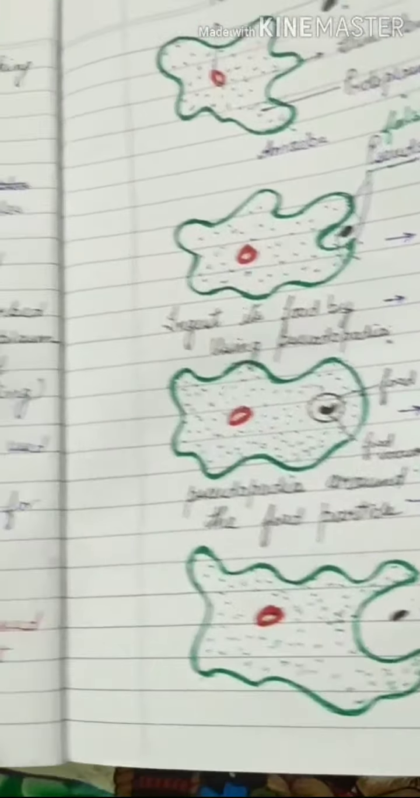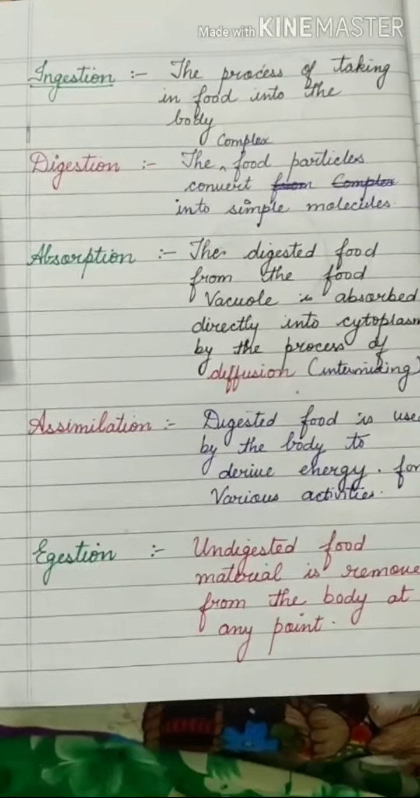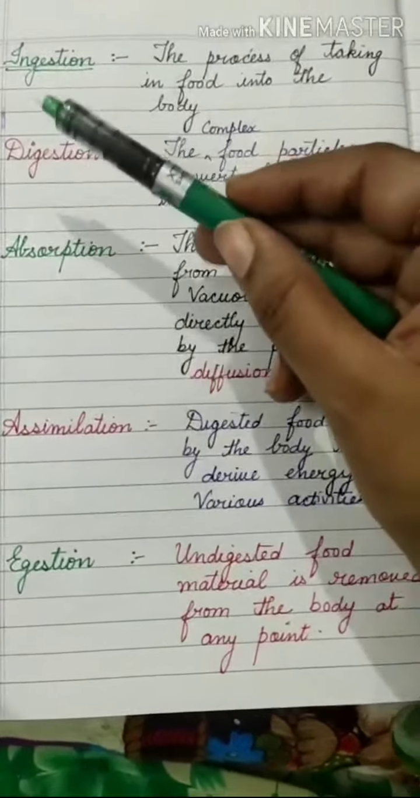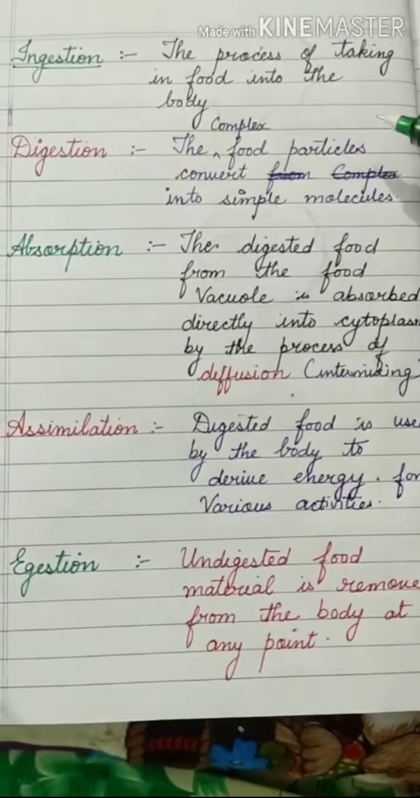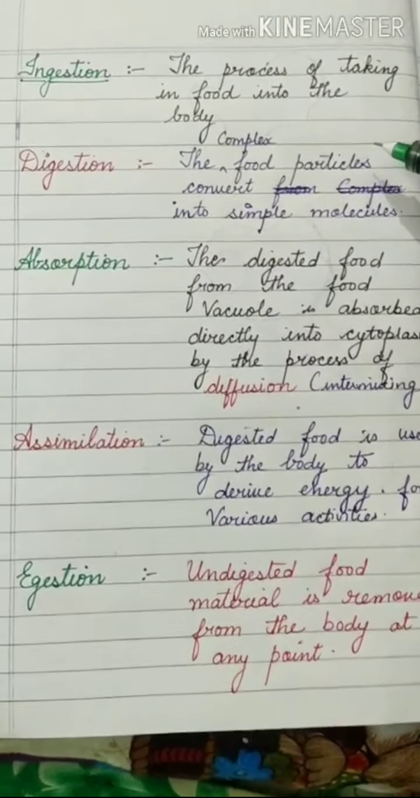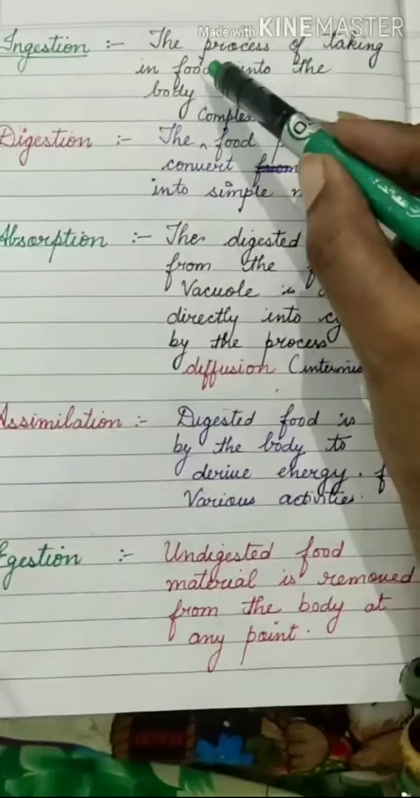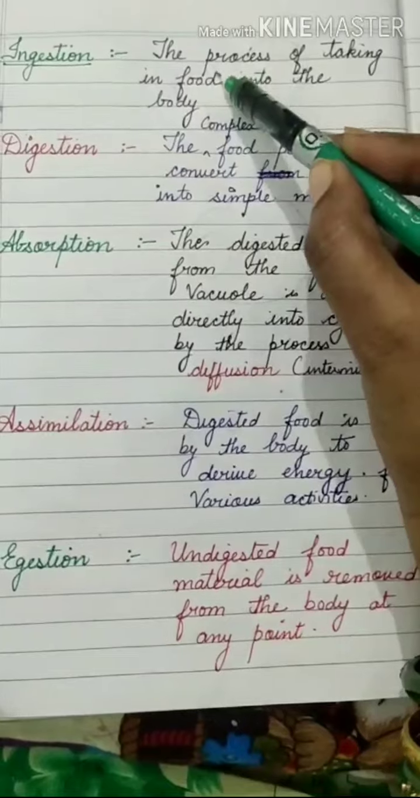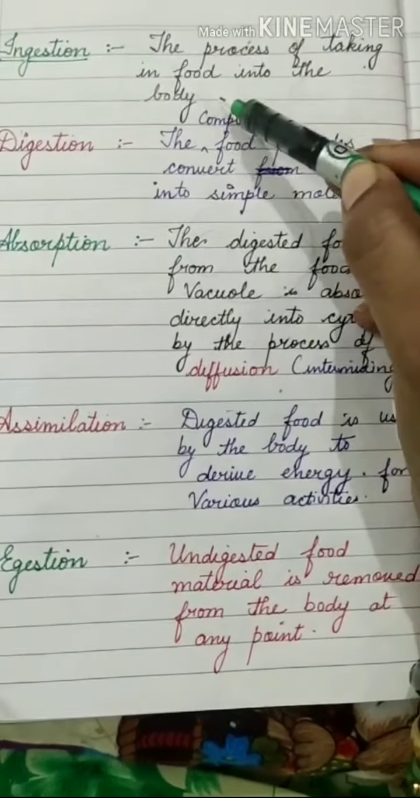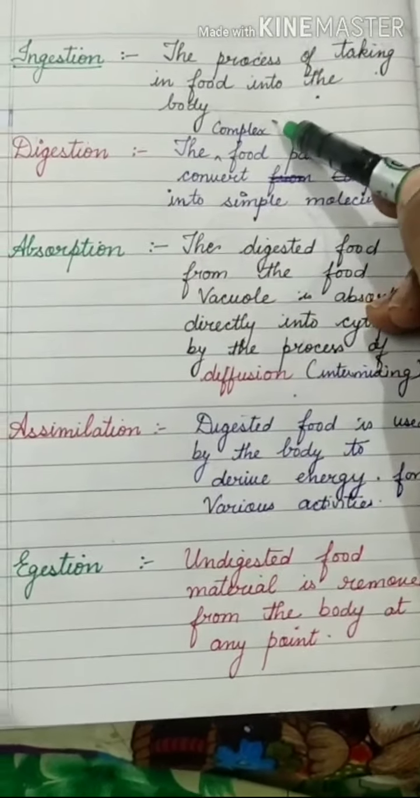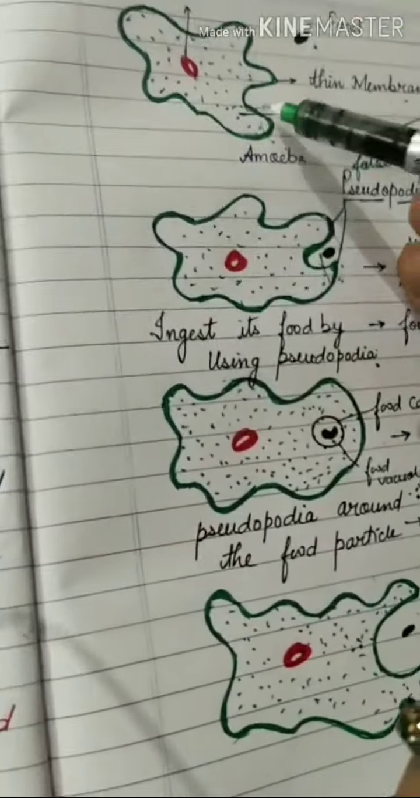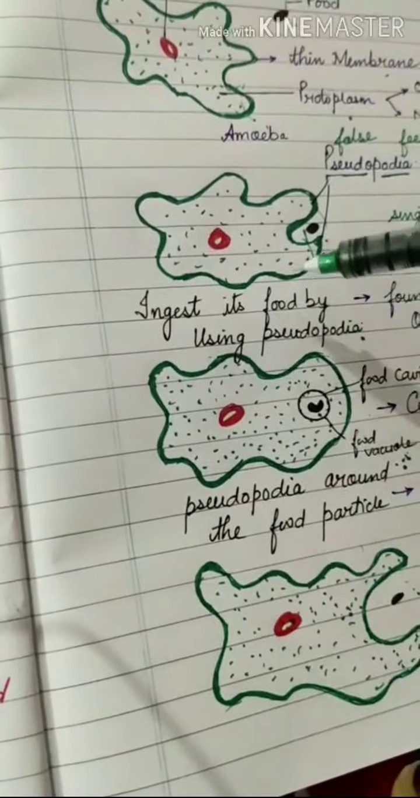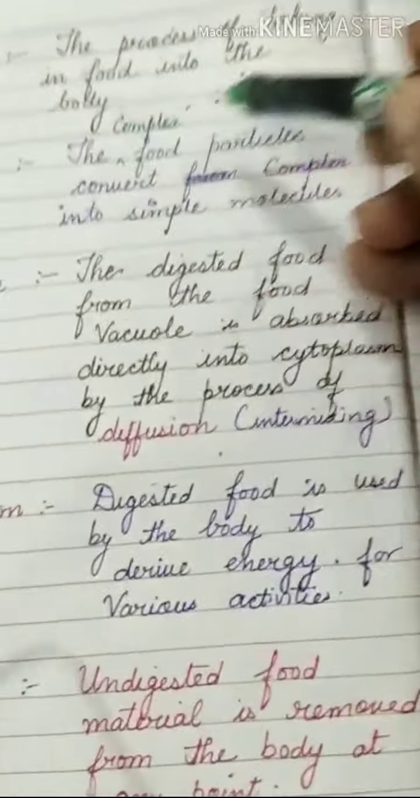While the process of nutrition in amoeba is going on, there are five steps. Number one, ingestion. In means inside. How can you write the definition? I told you when the ending is tion, the definition always starts with the process. The process of taking food into the body is known as ingestion. That is, when food is taken inside, that process is known as ingestion.